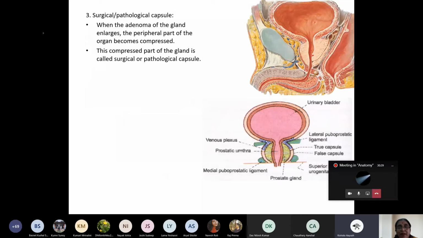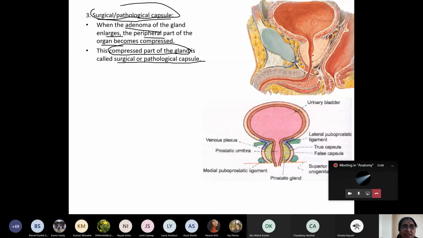Now, surgically or pathologically, there is a third capsule. If there is benign prostatic hypertrophy, that is known as the surgical or pathological capsule. When there is adenoma of the gland, or when the prostatic gland enlarges, the peripheral part of the organ becomes compressed, and this compressed part will undergo fibrosis and form a capsule. What is the name of the capsule? Surgical or pathological capsule. Otherwise, in the normal condition, it is not present. So this is the third capsule in benign prostatic hypertrophy, in adenoma of the gland.